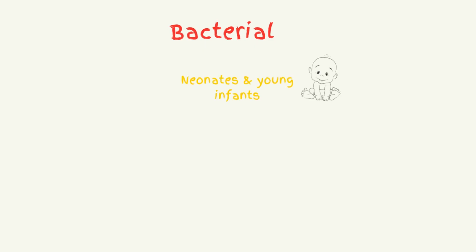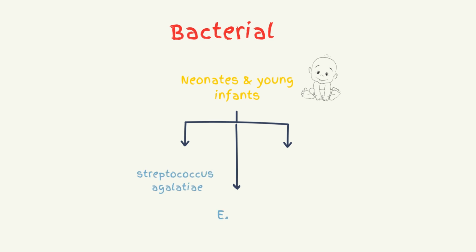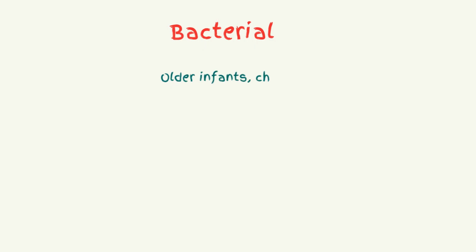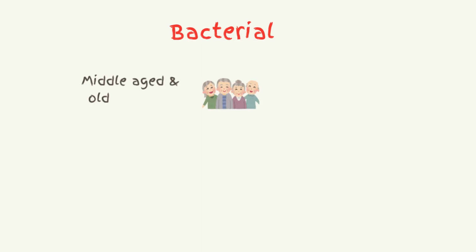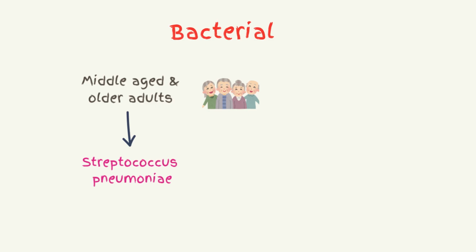These organisms can be bacterial. In neonates and young infants, the most common causes of bacterial meningitis are Streptococcus agalactiae, E. coli, and Listeria monocytogenes. In older infants, children, and young adults, the most common causes are Neisseria meningitidis and Streptococcus pneumoniae. In middle-aged and older adults, Streptococcus pneumoniae is a common cause, but in people of all ages, Staphylococcus aureus occasionally causes meningitis.